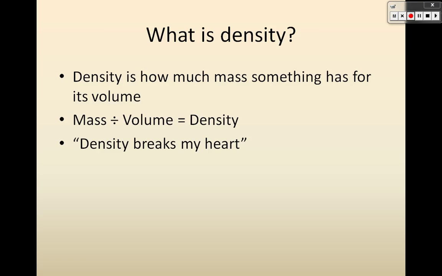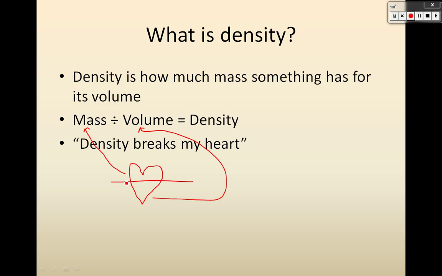And a really good way to remember that, I've heard a lot of people say, is they say density breaks my heart. So I want to show you why density would break your heart. If I draw a heart here, there's my heart, and then I break it in half like this, the top half of the heart kind of looks like an M, and that M is for mass. The bottom half kind of looks like a V, and that V is for volume.